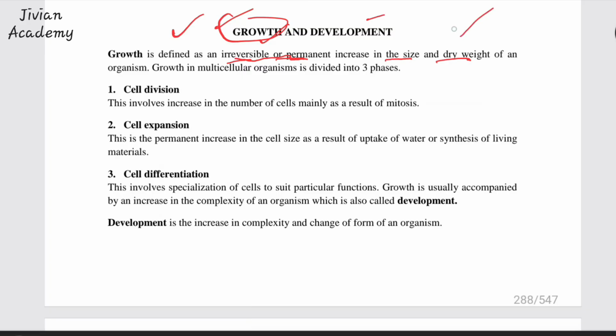And then when you talk about dry weight, that is the same thing. Like the weight of a balloon is not with the air in it. We weigh a balloon without the air in it when it is dry, and that is what we call the dry weight of a balloon. But what if we weigh a balloon when it has air in it? It can give you another different weight, and that is called a gross weight. It is not a dry weight. So you should understand dry weight.